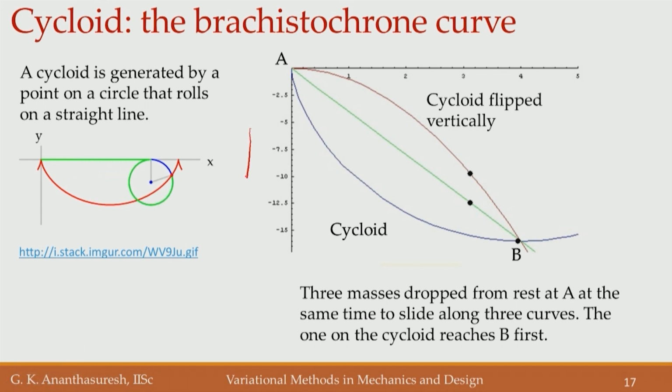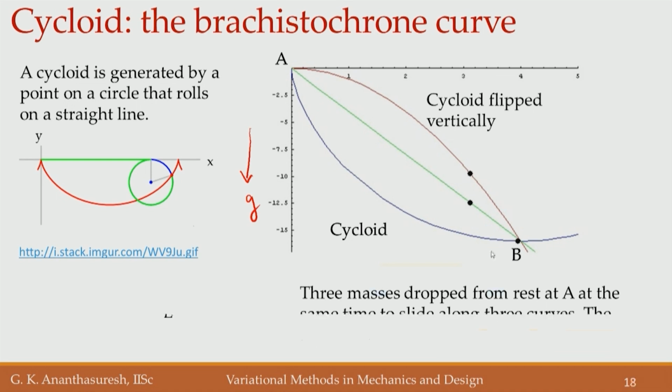Let us say there is gravity this way, from point A to point B. The cycloid curve is already close to point B, whereas these two are lagging behind. In this particular instance, these two are at the same horizontal distance, though they need not be; this takes different time, this takes different time. But the answer is that the cycloid gives you the least time path from A to B. So, that is the Brachistochrone problem, for which the solution is a cycloid.